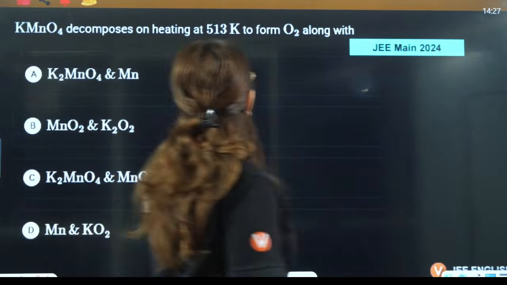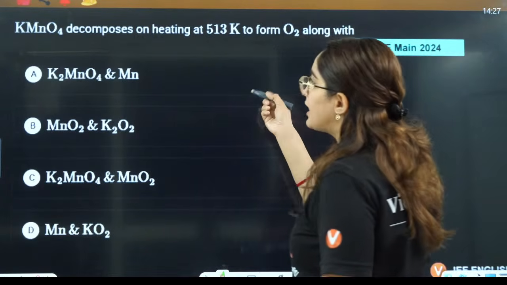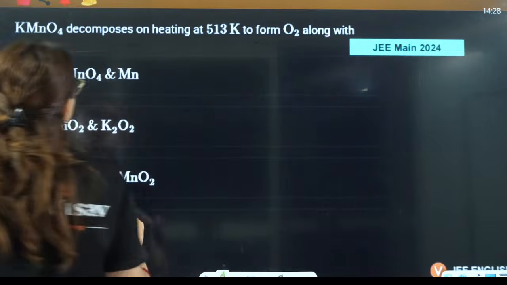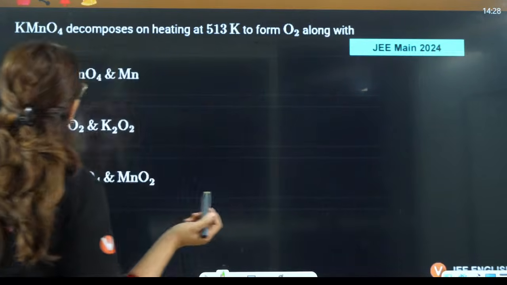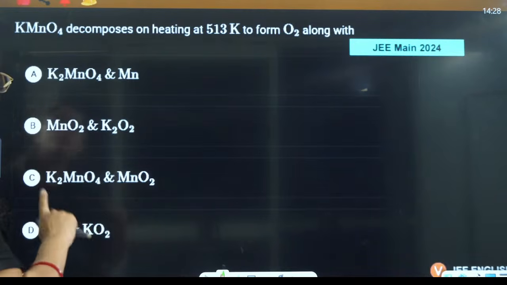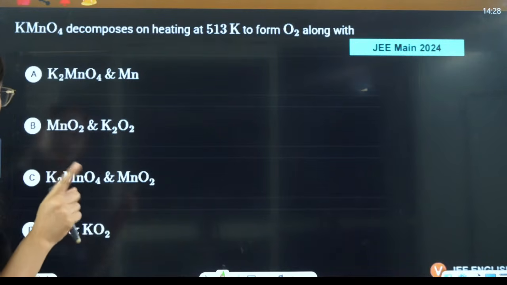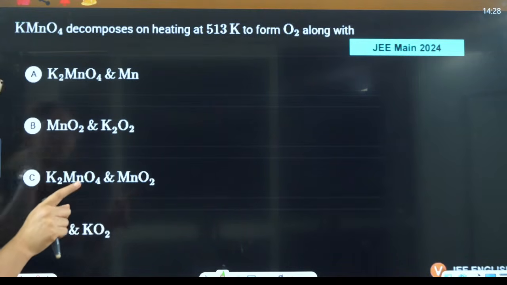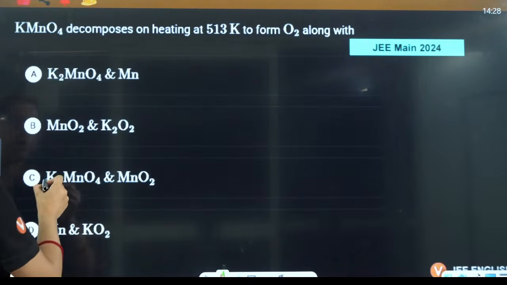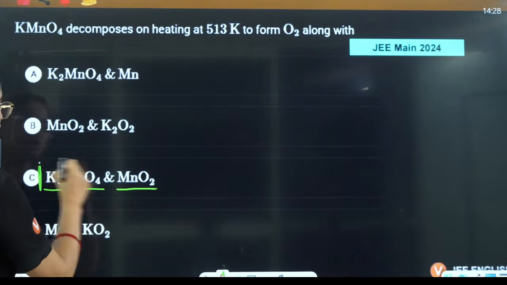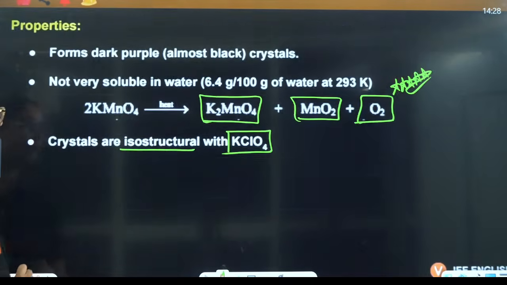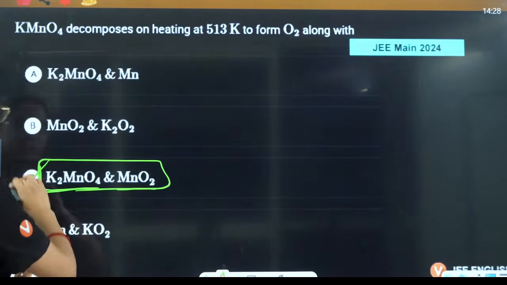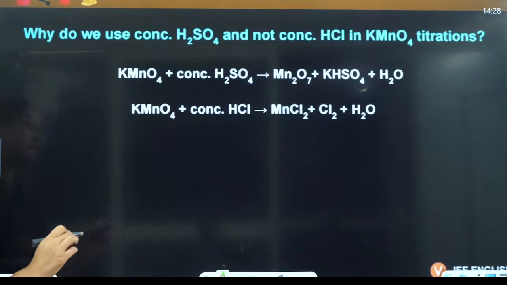KMnO4 decomposes on heating to which thing? It decomposes to form O2 along with what? Why have they given two things here? K2MnO4, yes, K2MnO4 and MnO2. So this will be the correct answer here, that we have seen that when it is decomposed, K2MnO4, MnO2 and O2 are formed. That means C will be the correct answer here, right?